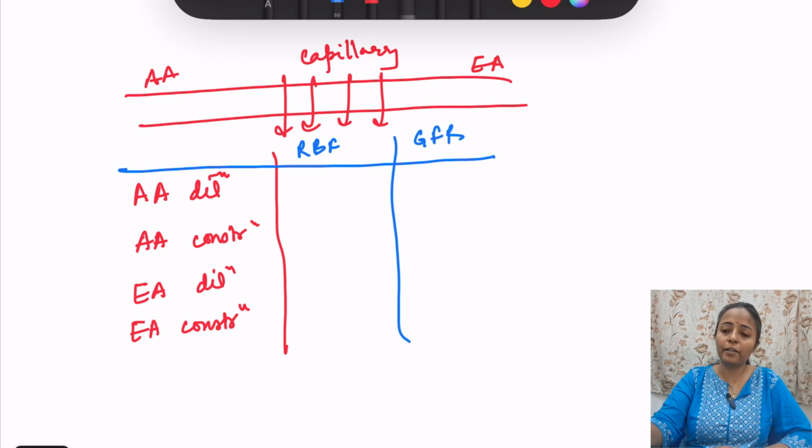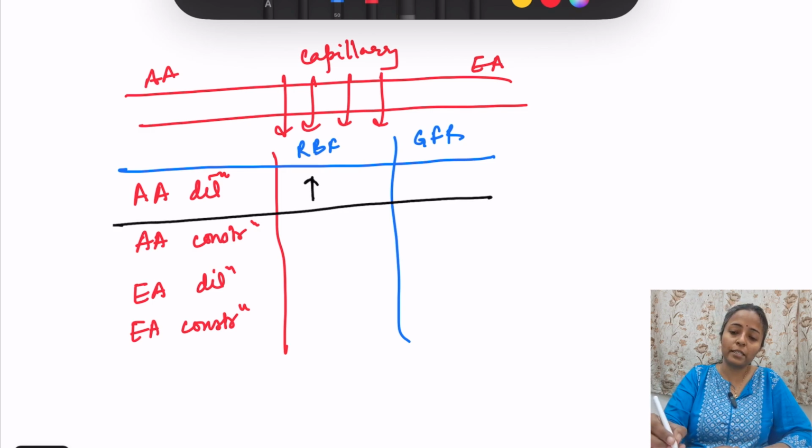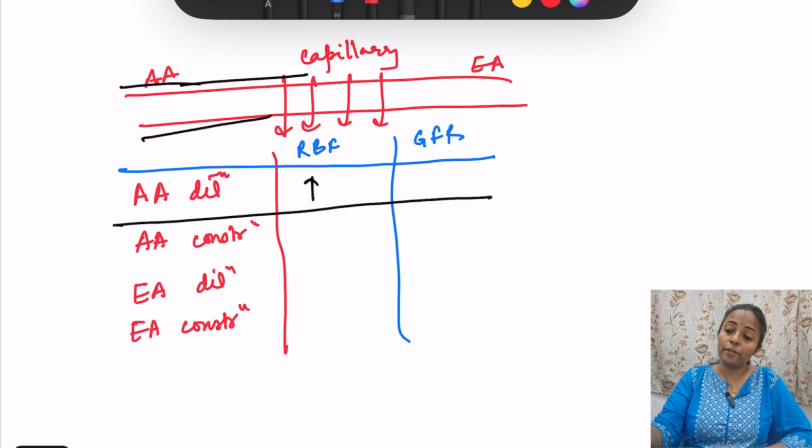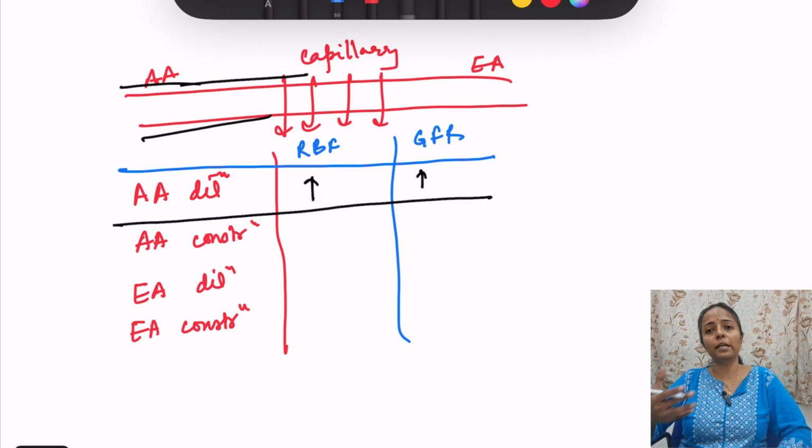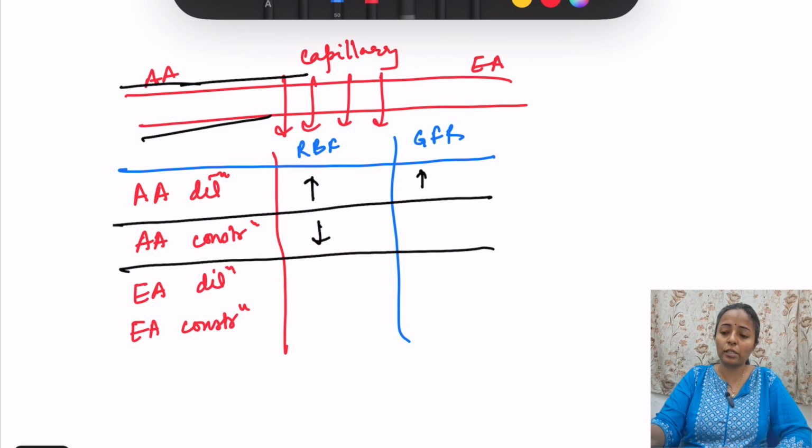So afferent arteriole dilation, what will happen? Renal blood flow is going to increase, this part is getting dilated. Renal blood flow is going to increase, GFR also is going to increase because capillary hydrostatic pressure increases. Afferent arteriole constriction, both are going to decrease.